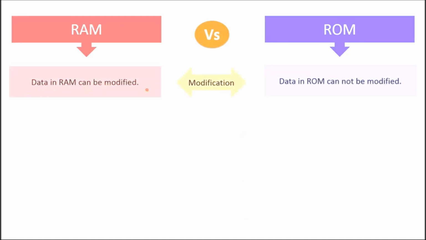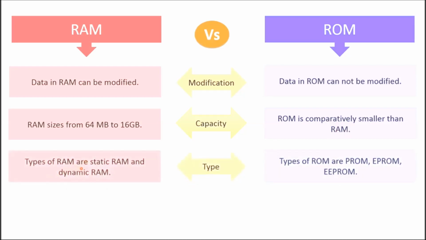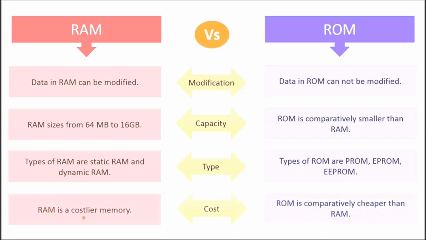Data in RAM can be modified. Conversely, data in ROM cannot be modified. RAM sizes range from 64 MB to 16 GB. On the contrary, ROM is comparatively smaller than RAM. There are two types of RAM, static RAM and dynamic RAM, whereas ROM has three types, PROM, EPROM and EEPROM. RAM is a very expensive memory, while ROM is comparatively cheaper than RAM.